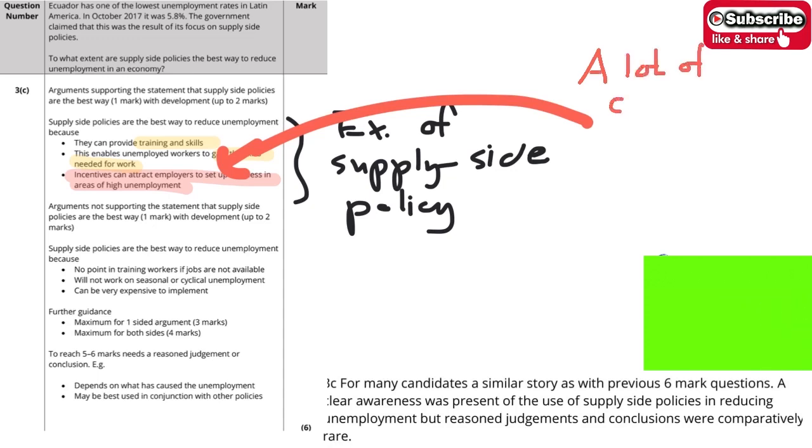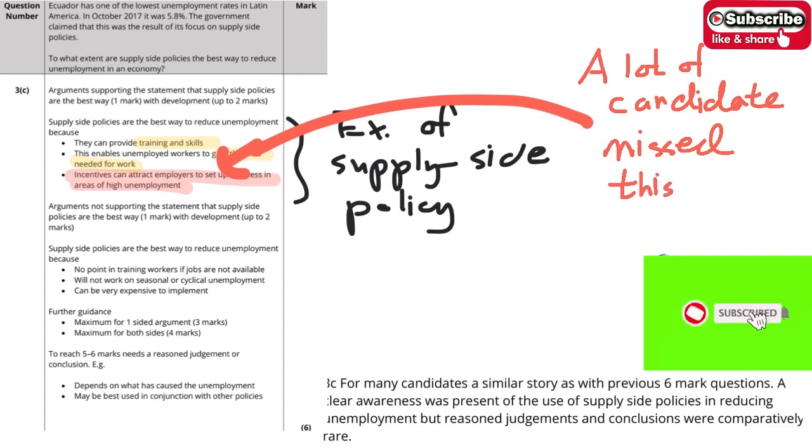I would like to remind you to put down this point when you talk about supply side policy. Next, after we give the arguments supporting, we have to move on to the arguments not supporting.